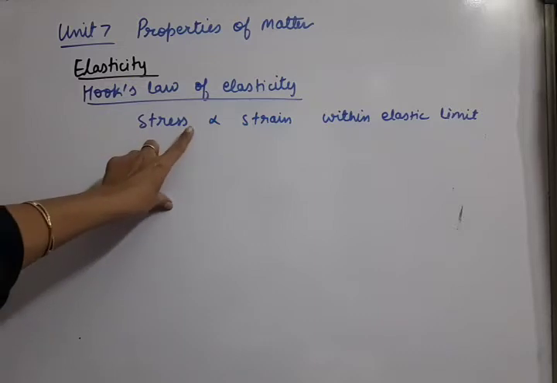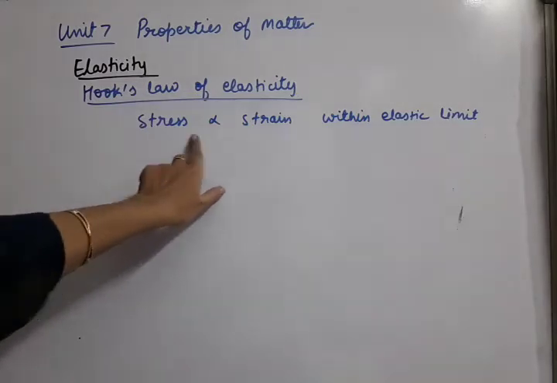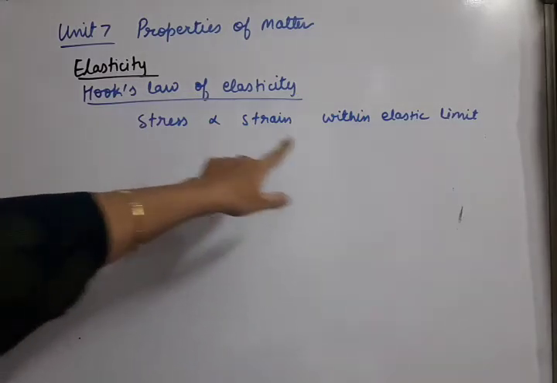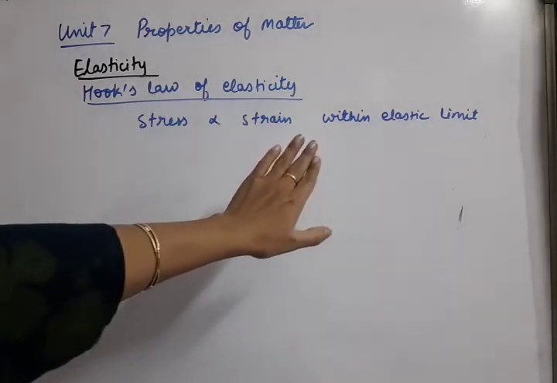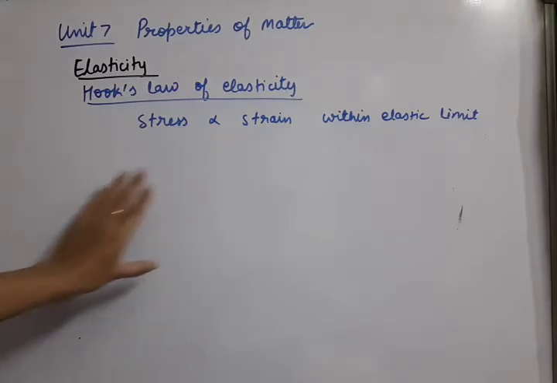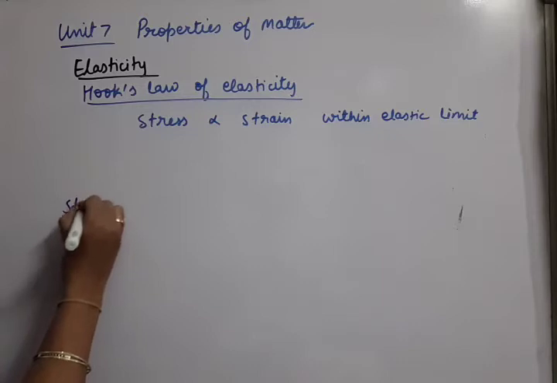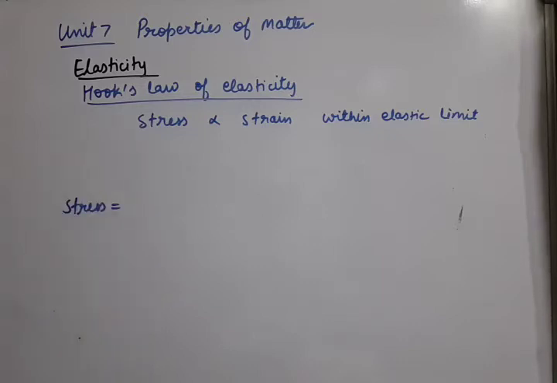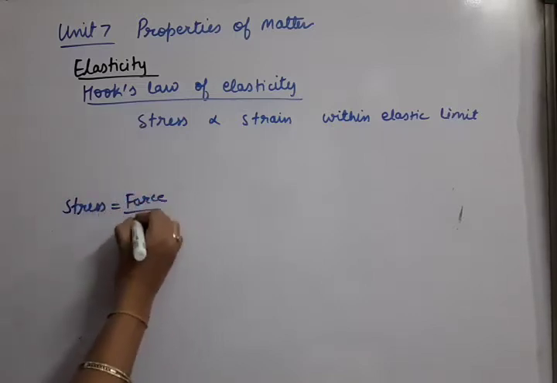Hooke's law of elasticity relates two terms, stress and strain, and says that both are proportional within the elastic limit. As I have told you, there is a limit for elasticity. So stress and strain are proportional. Now we need to understand what is stress and what is strain. The stress formula means force per unit area. Stress is force per unit area.